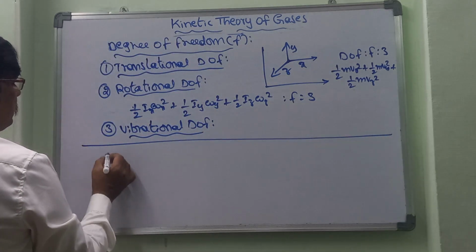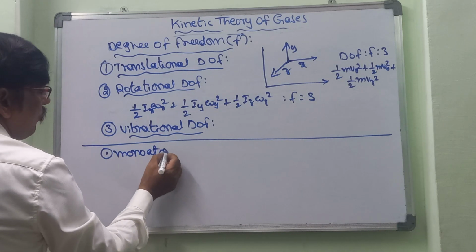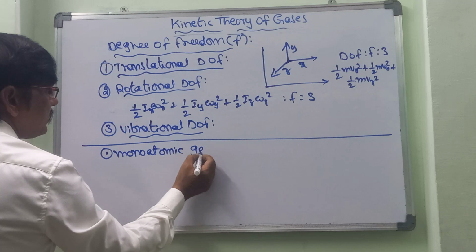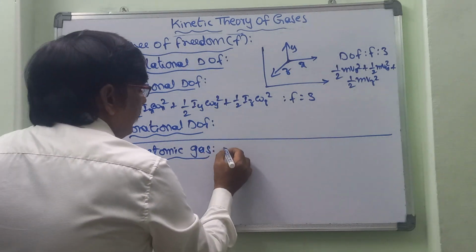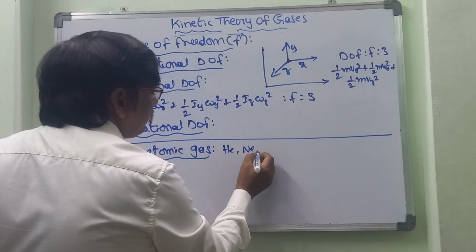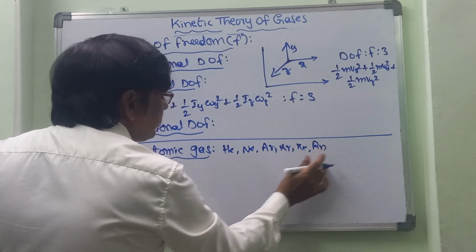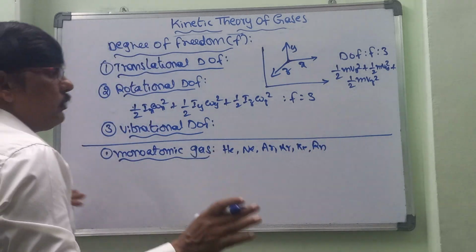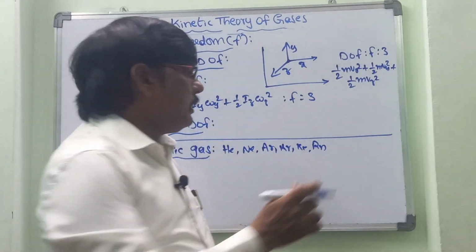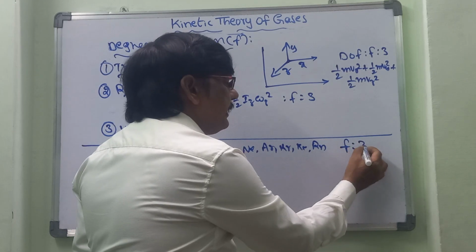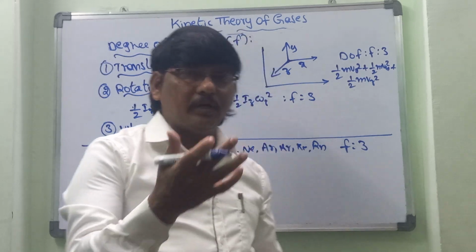Now let us take the first one, monoatomic gases. For monoatomic gases, how much is the degree of freedom? Monoatomic gases means ideal gases: helium, neon, argon, krypton, xenon, radon. In these situations, a monoatomic gas can only travel, so it has only translational degree of freedom. So for monoatomic gases the degree of freedom is 3, because it can have only translational degree of freedom.